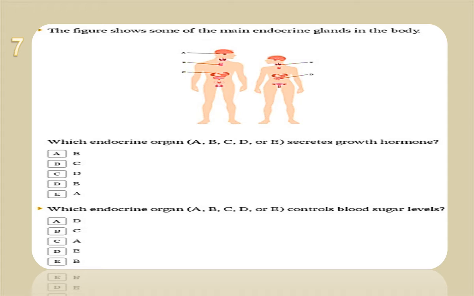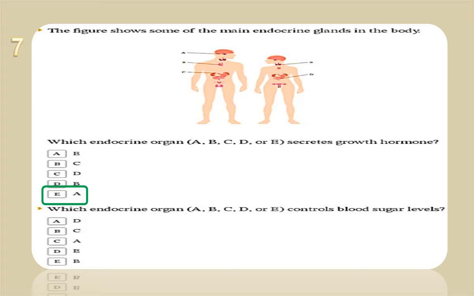The answer will be choice A, the pituitary gland, or the master gland, and it is also secreted with the control of the help of the thyroid gland.